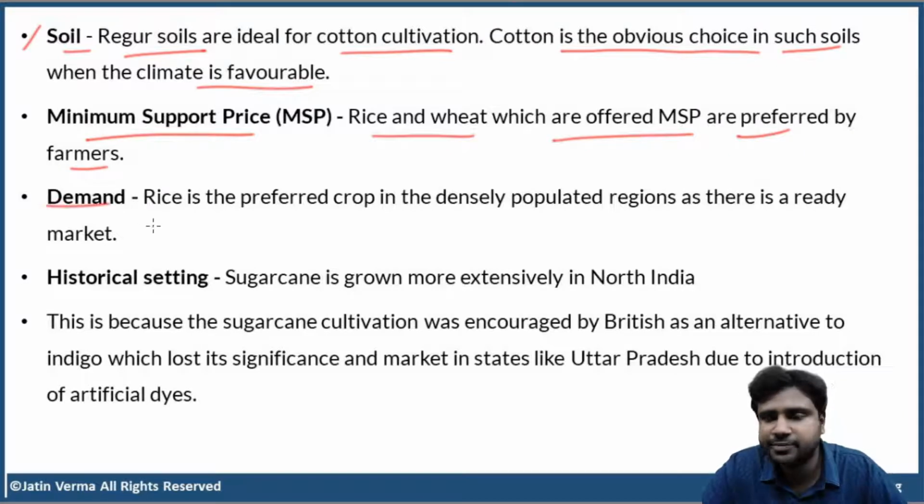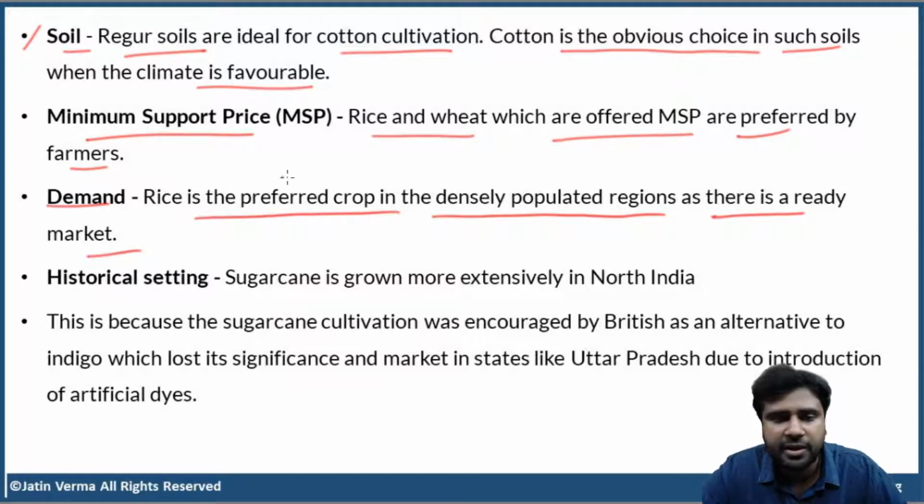Next, demand. Rice is the preferred crop in densely populated regions as there is a ready market. In all the densely populated regions, rice is cultivated very widely because market is readily available. So you cultivate rice and you can sell that immediately in the market. As simple as that.